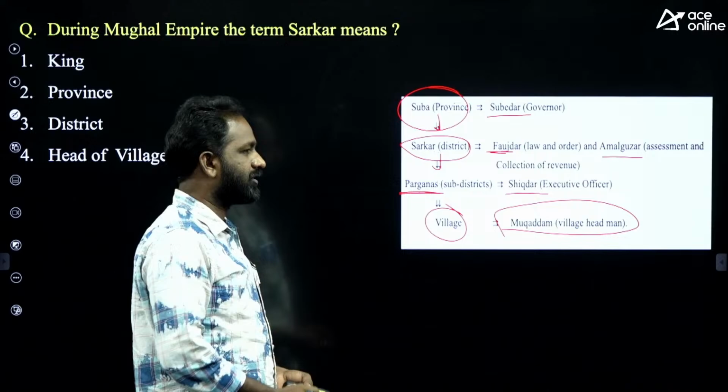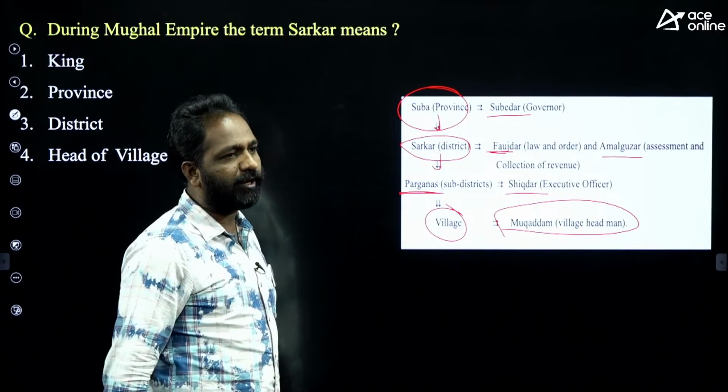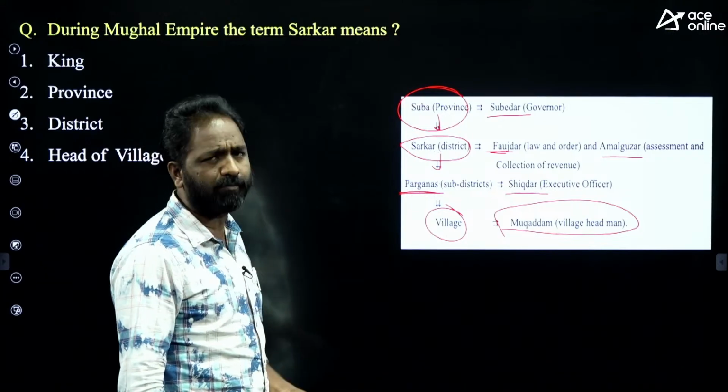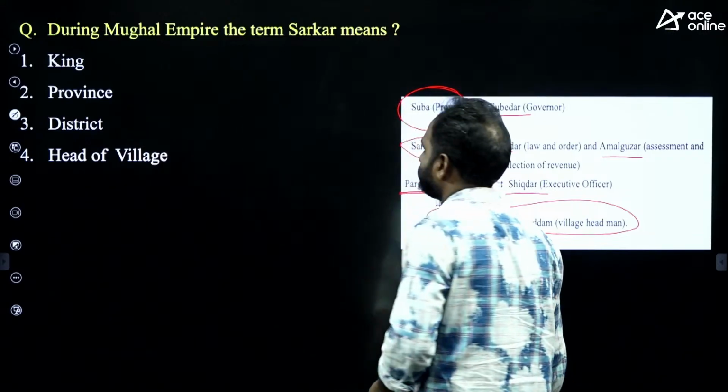Now they'll ask you another question. Which among the following Mughal emperors divided the Mughal Empire into Suba? Who introduced the Suba system? Akbar. Akbar introduced the Suba system.